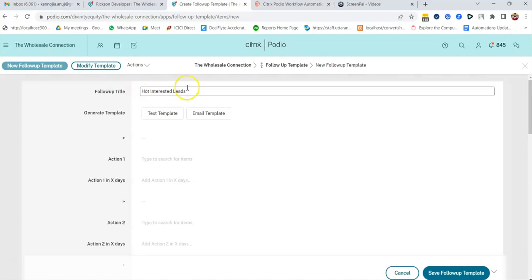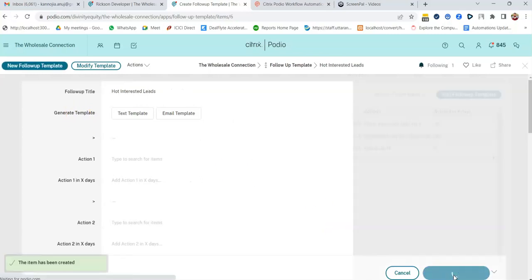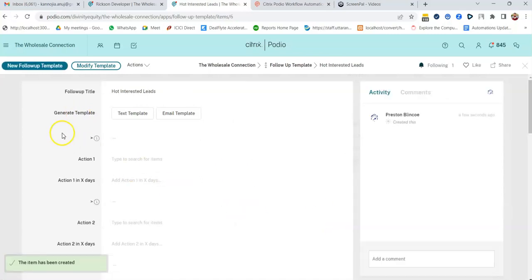So this is my title. The follow-up title should be very precise, but yes, it should tell what type of template you want. I'm going to save the follow-up template first. Okay, I'm going to let this work. Give it a second, and it's going to happen. Now I want to design a text template, let's say. So to design the text template, I'm going to click on the text template field, and it's going to give me the text. It's automatically going to pick how many actions it should make. You can also add more actions yourself, or it's going to do the work itself.